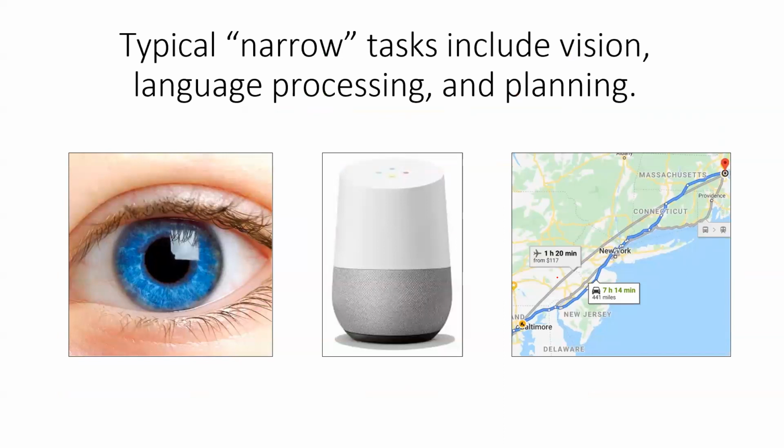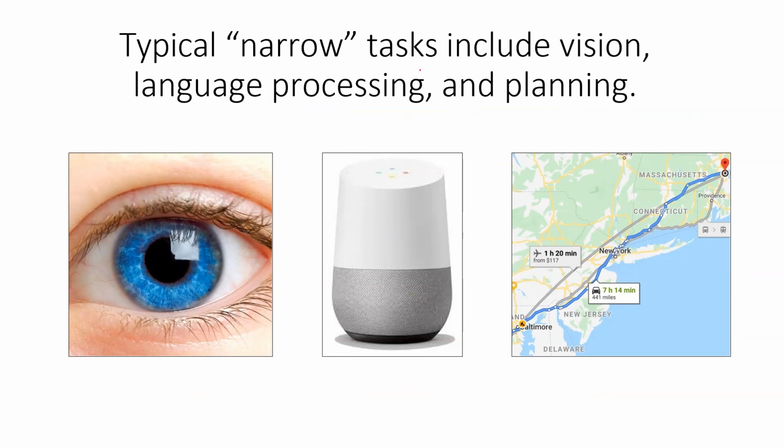Now, coming to narrow AI tasks. When we talked about narrow AI, I told you that narrow AI is something that we have already achieved. That is, when we build AI for a specific task or a specific set of tasks, it is called narrow AI.